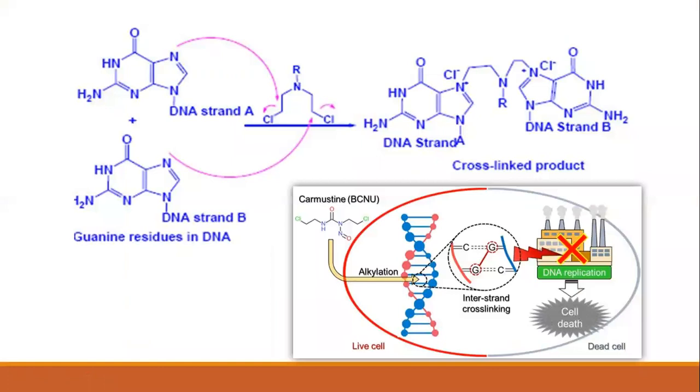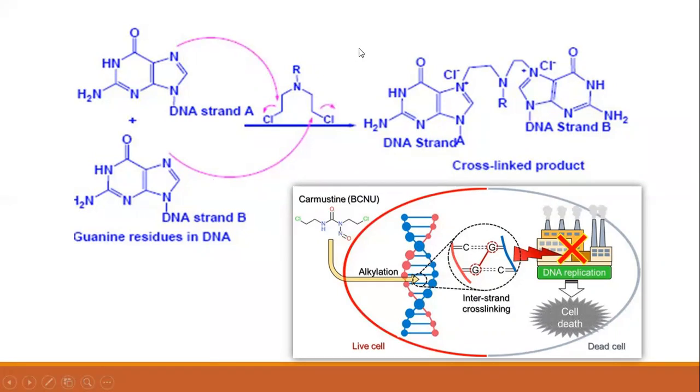Okay, so now let's look at this diagram. This one is the alkylating agent nitrogen mustard. This nitrogen mustard will bind with the guanine residue nitrogen. The other side of the nitrogen mustard will bind with the guanine residue of another DNA molecule, and thereby, look at this over here, cross-linking of DNA takes place. Guanine residues are joined, connected by the alkylating anti-cancer drug.